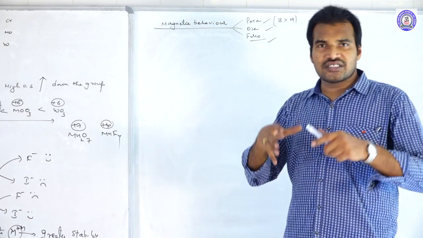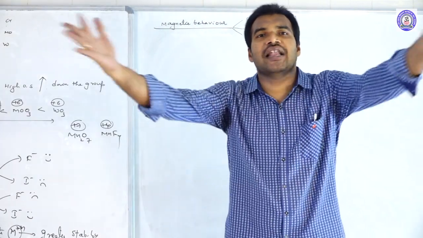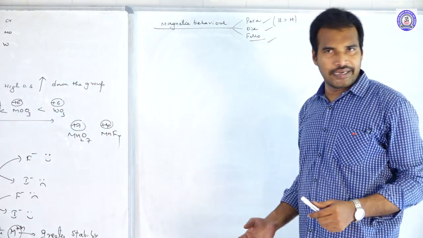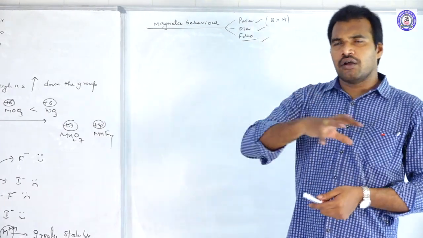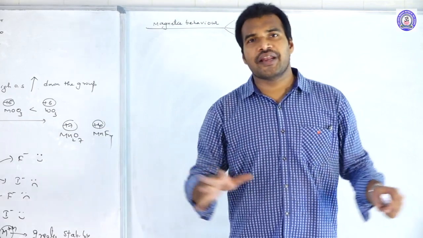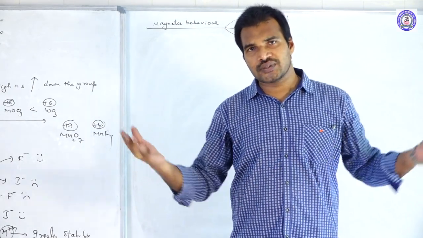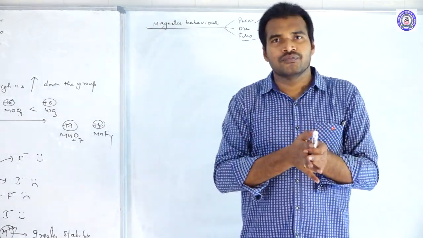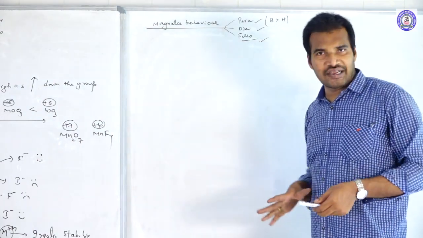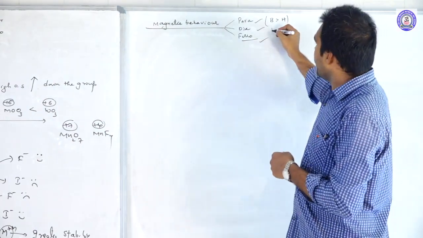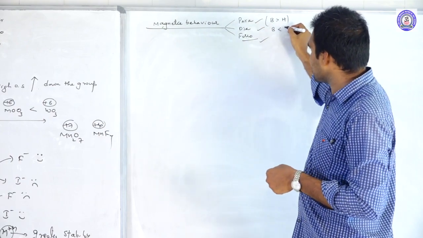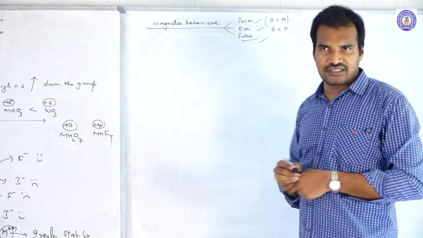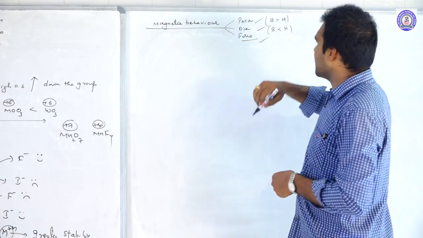Diamagnetic substances are the substances which are repelled by the external magnetic field. Generally they are species having no unpaired electrons, meaning all the electrons have been paired up. Those species generally act as diamagnetic. In this case, the magnetic field strength of these substances is lesser than the external magnetic field strength. B is lesser than H.